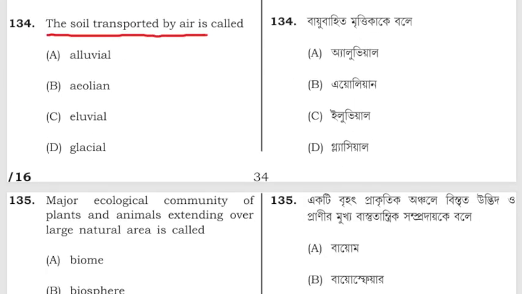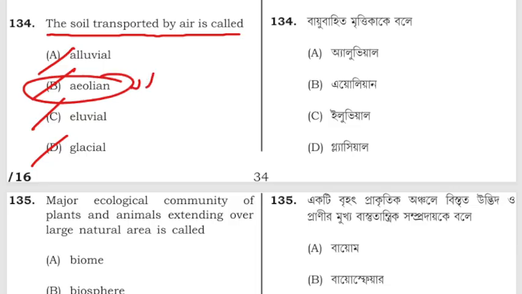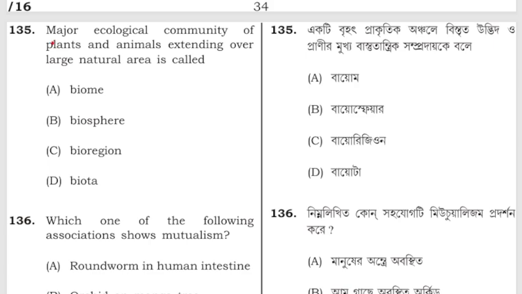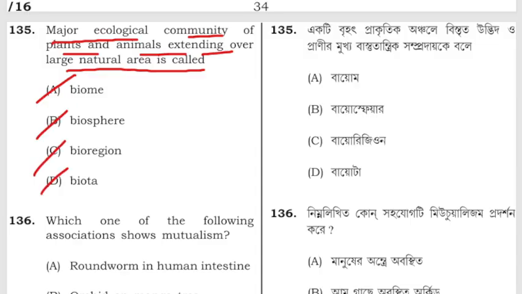Soil transported by air is called alluvial, aeolian, alluvial, glacial. The correct answer is aeolian. The soil transported by air is known as aeolian. Major ecological community of plant and animal extending over large natural area is called biome, biosphere, bioregion or biota. So it is known as biome.